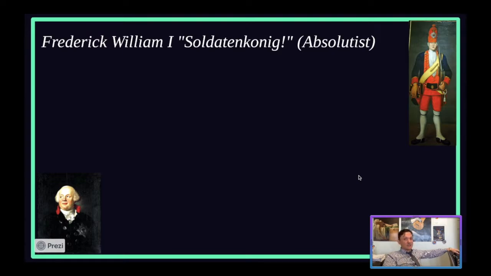Now, really quickly, how did this guy come to power? A lot of it has to do with his grandfather, who was one of those 7 electors that picked the Holy Roman Emperor. But as the Thirty Years' War was coming to an end and people were realizing that the Holy Roman Emperor didn't have as much power, he used his power as an elector to grow his lands. He was originally from a place called Brandenburg, and Prussia was an area out towards Poland. So he used marriages of convenience to create a system where Prussia is created officially on the map.